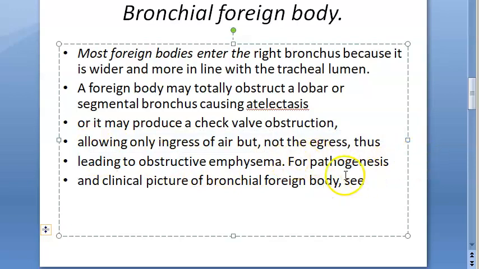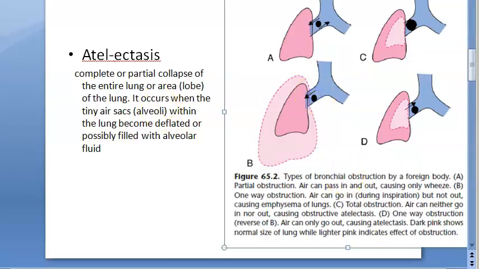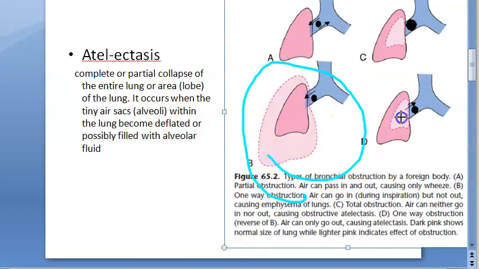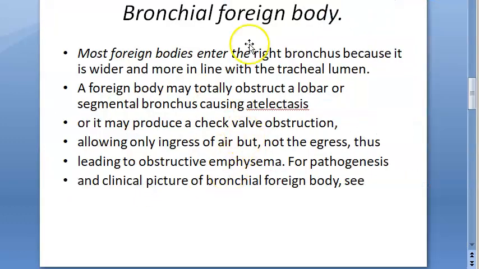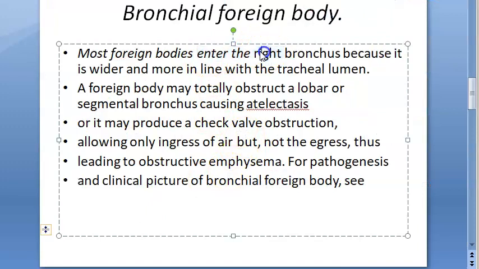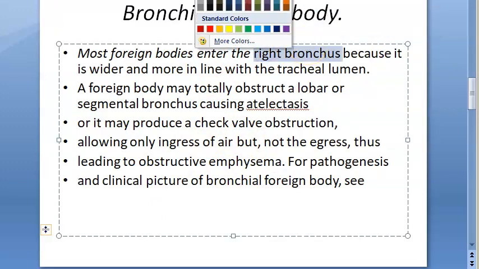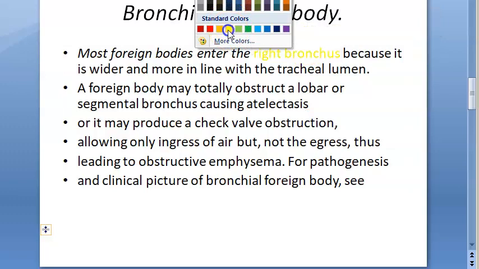We already showed you all those diagrams where it is explaining. Where is emphysema? Here, where air can only enter. Atelectasis, where air can only leave or cannot leave or enter at all. So those will be atelectasis. All this we already looked at. So mainly the right bronchus, you remember, because it is wider and it is more in line with the tracheal lumen.